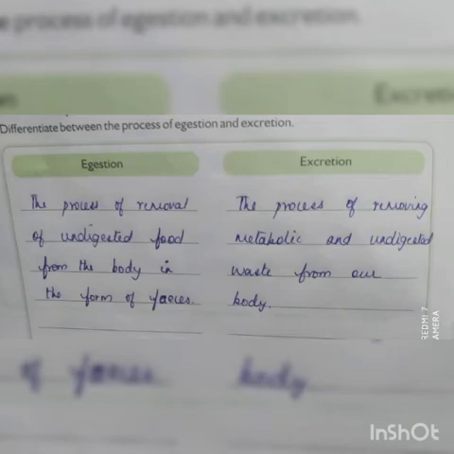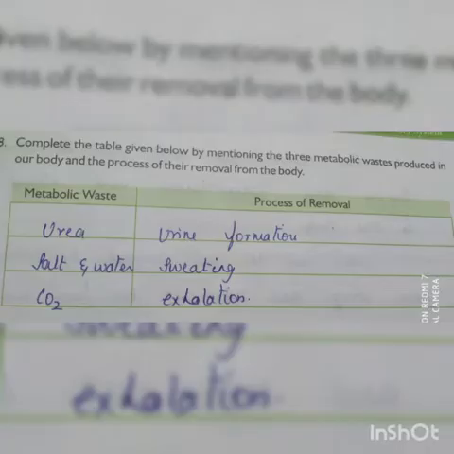Next question, complete the table given below by mentioning the three metabolic waste products in the body and the process of their removal from the body. Urea is removed through urine formation, salt and water through sweating, and carbon dioxide through exhalation.